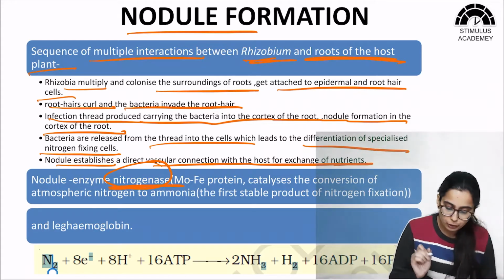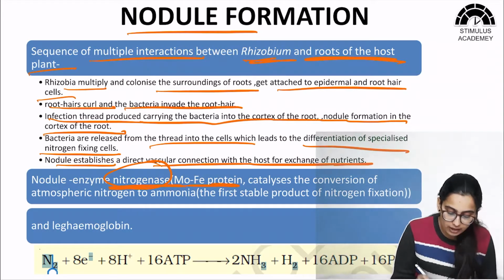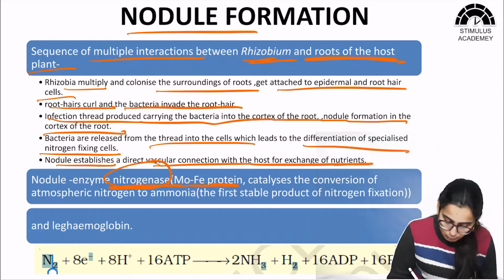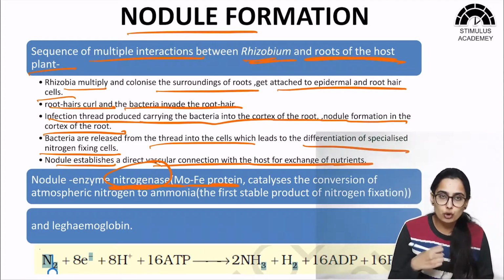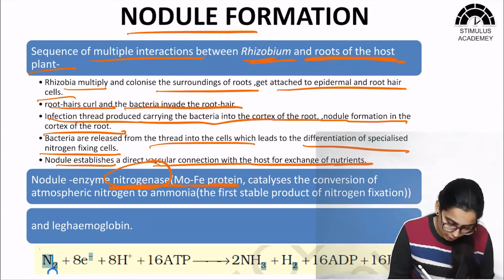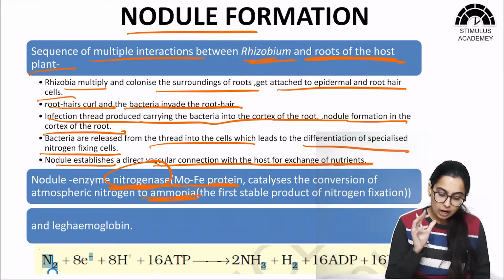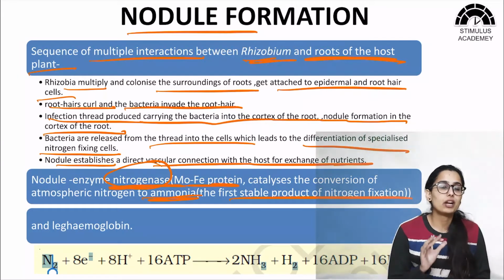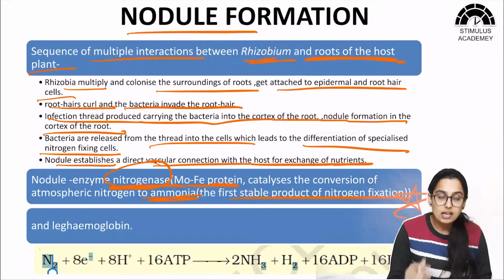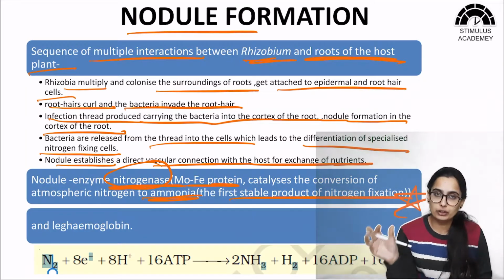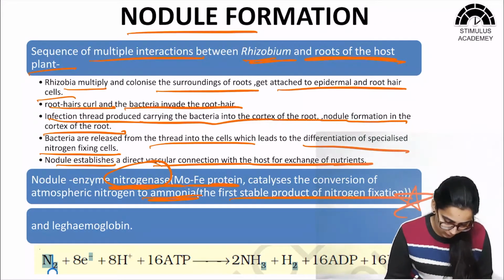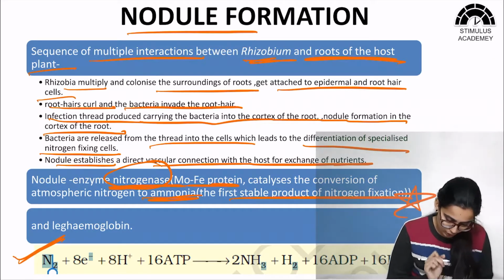Okay, so this nitrogenase enzyme is a molybdenum iron protein, MoFe protein, and it catalyzes the conversion of atmospheric nitrogen into ammonia. Ammonia is the first stable product of nitrogen fixation. This question can be asked: what is the first stable product of nitrogen fixation? It is ammonia. Now this is the equation of biological nitrogen fixation.